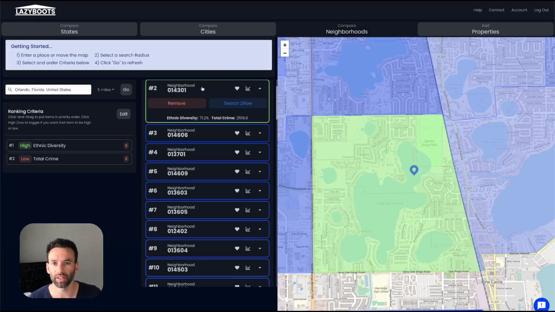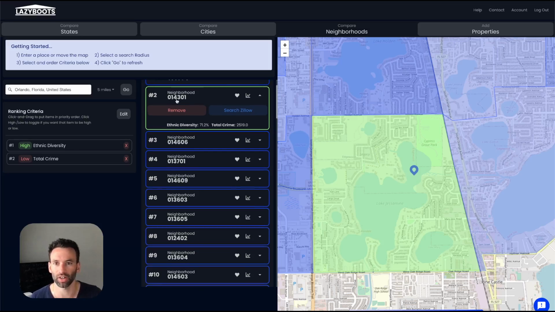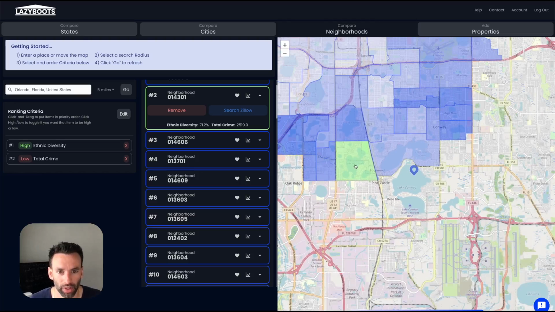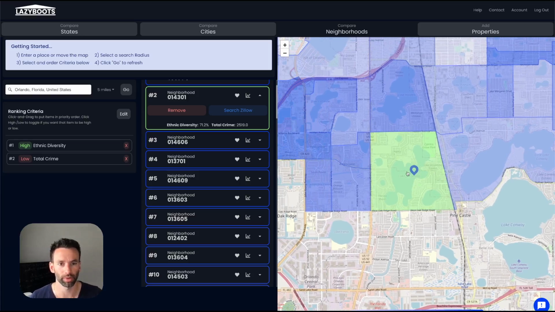If I expand this tab by clicking on this arrow, this neighborhood, and this number here, it's not great, but that's the number the government has given this neighborhood. They're actually smaller than neighborhoods by name. These are smaller areas, so I can't really give it a name, and if I zoom out here, Pine Castle, Edgewood is larger than these actual shaded areas. So right now we're using numbers.